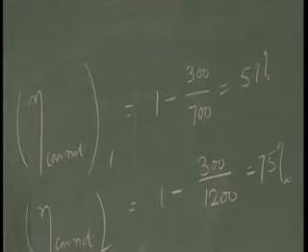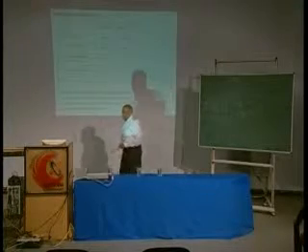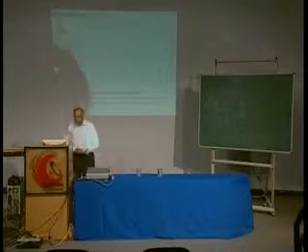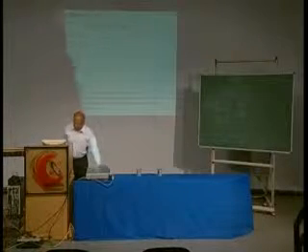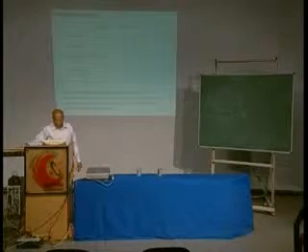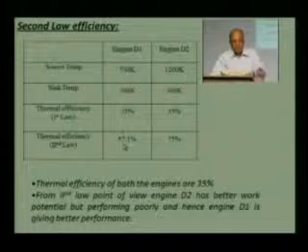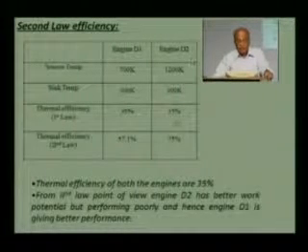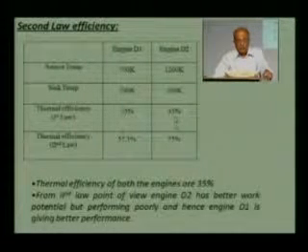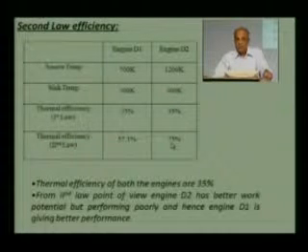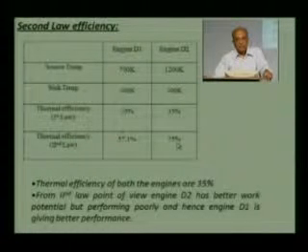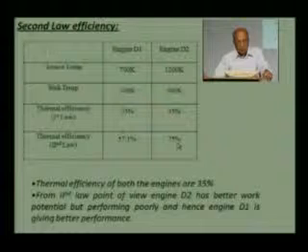So, if engine 1 is working between these temperature limits, the efficiency we are getting is 35%, whereas the efficiency should have been 57%. Engine 2 is working at 35% efficiency, whereas if the engine had been reversible, its efficiency should have been 75%.